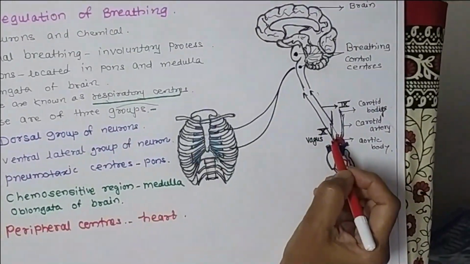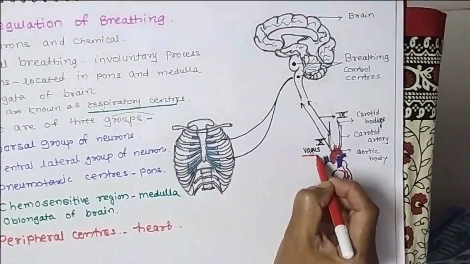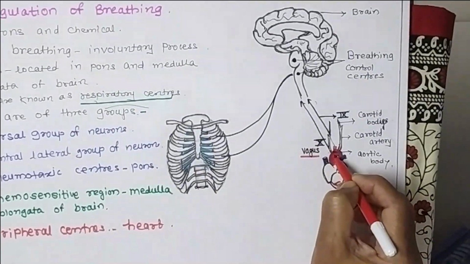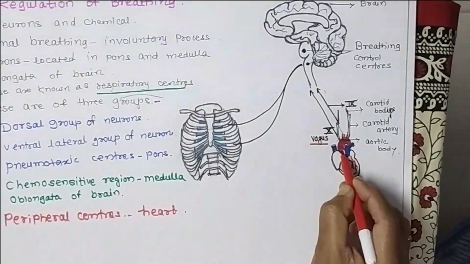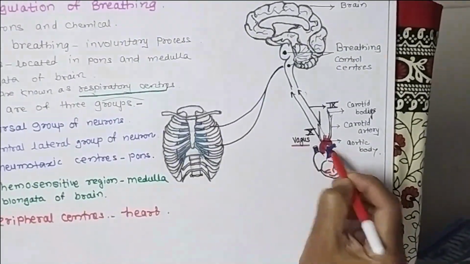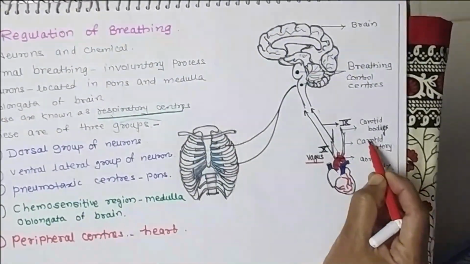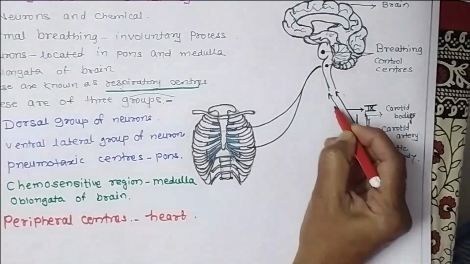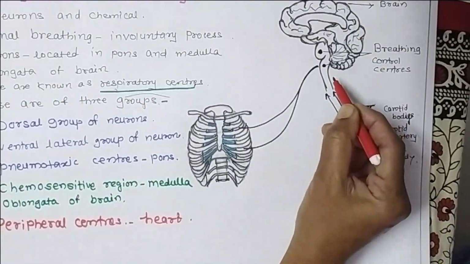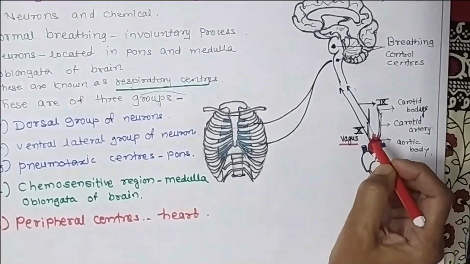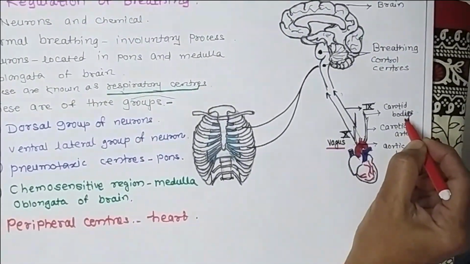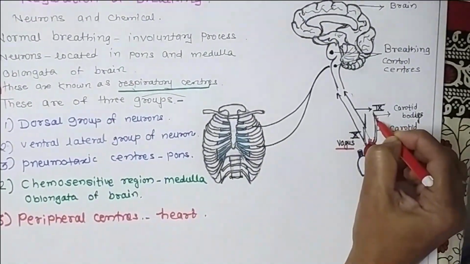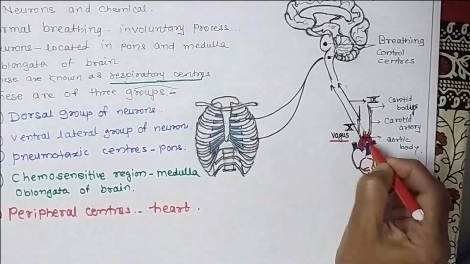In these arteries, the impulse is carried by the 10th cranial nerve, which is the vagus nerve, present in this aorta. This is the aorta of the heart, and this is the pulmonary artery, and from this aorta the carotid artery carries blood. The 10th vagus nerve carries impulses to the breathing control centers, while the 9th cranial nerve, called the glossopharyngeal nerve, is located in this carotid body. This part is called the carotid body and this part is called the aorta.